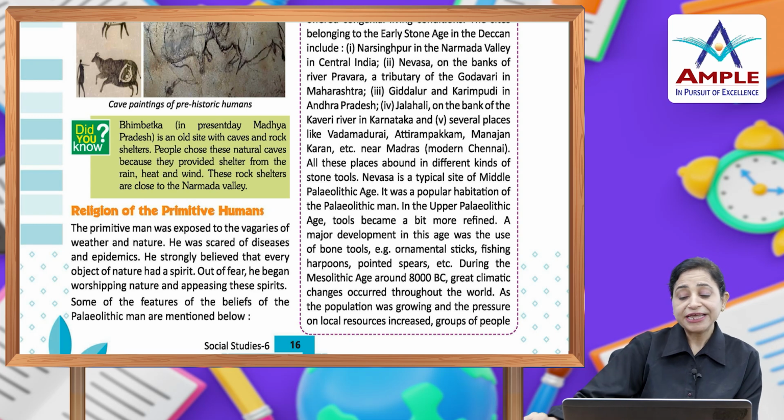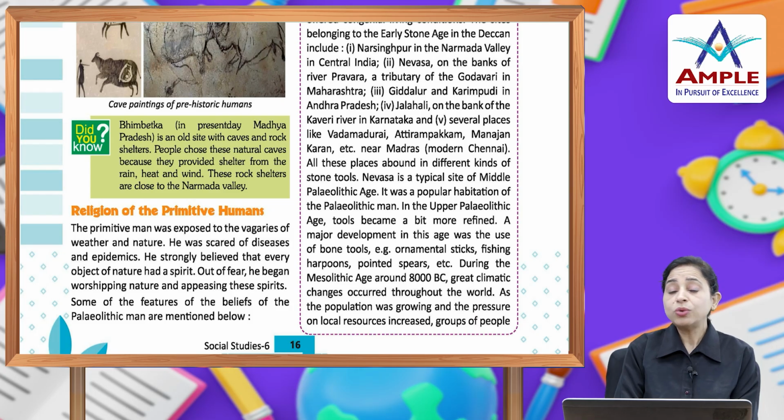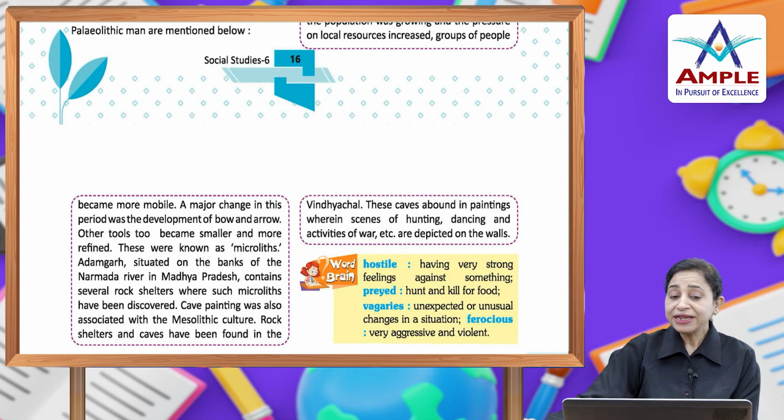During the Mesolithic age, around 8000 BC, great climatic changes occurred throughout the world as the population was growing and the pressure on local resources increased. Groups of people became more mobile. A major change in this period was the development of bow and arrow. Other tools too became smaller and more refined.